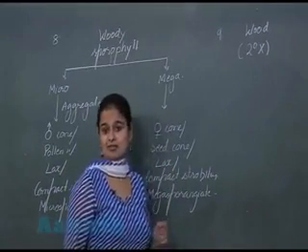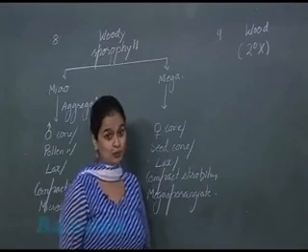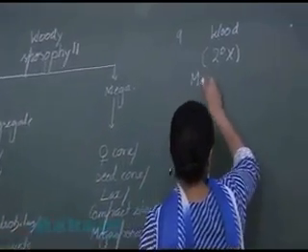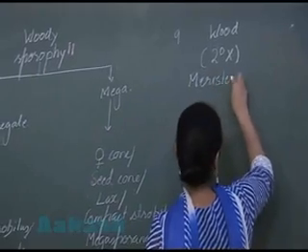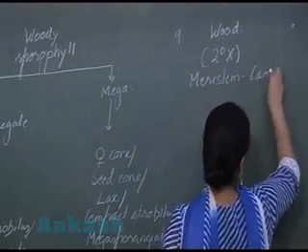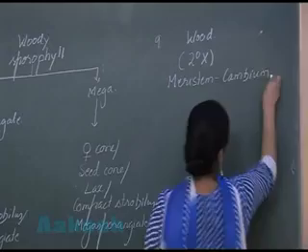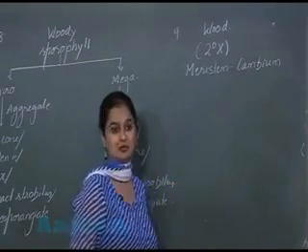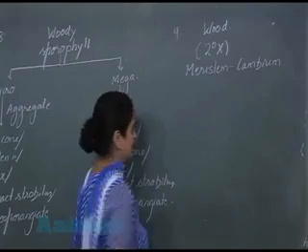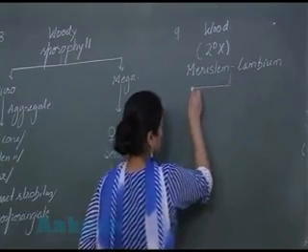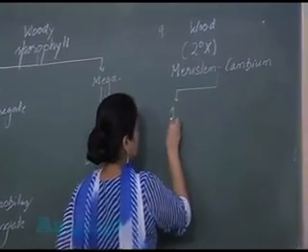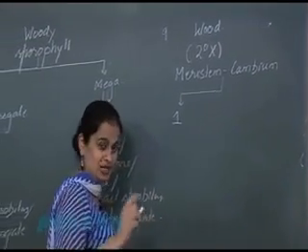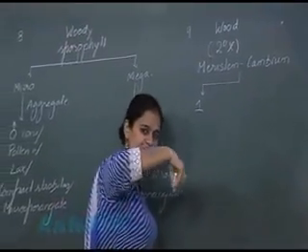So here the secondary xylem constitutes wood. The meristem which helps in forming wood is cambium. The meristem involved in the formation of wood is cambium. Cambium is present in the plant in the form of a ring.